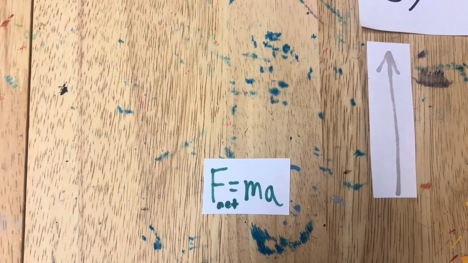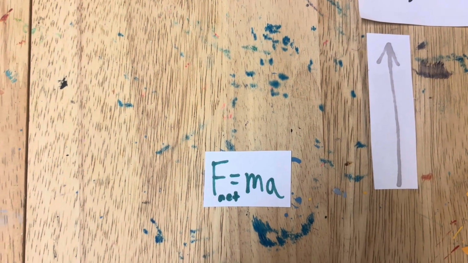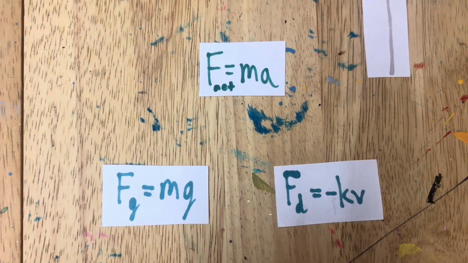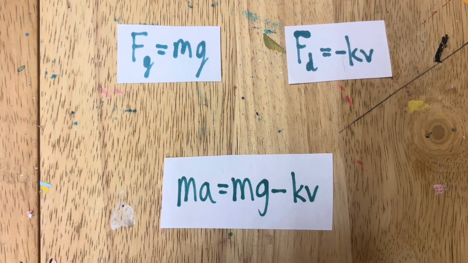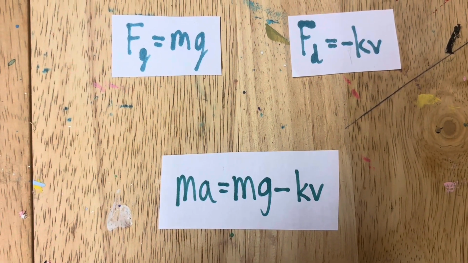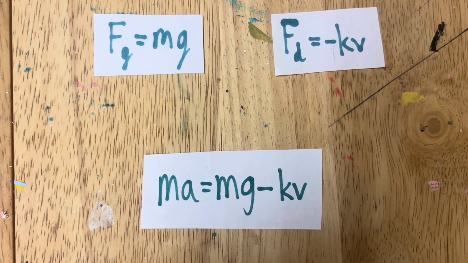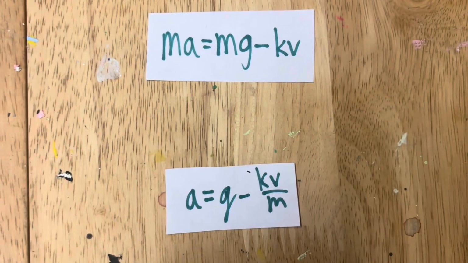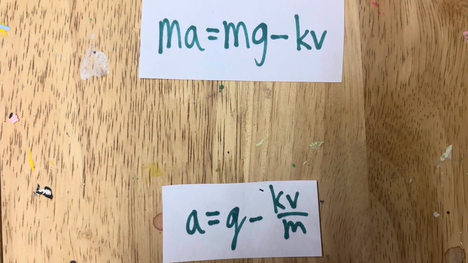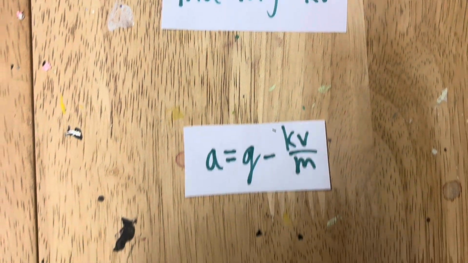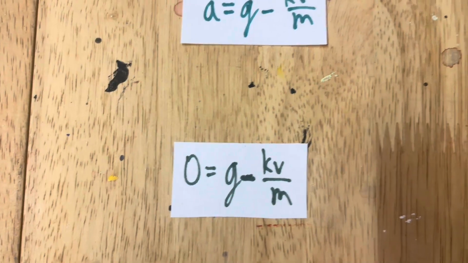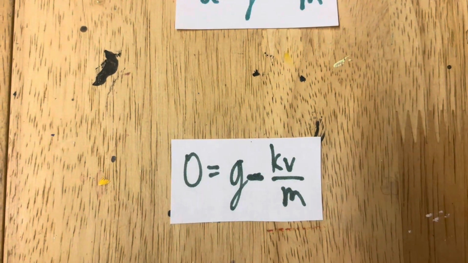Newton's second law states that the net force is equal to the mass times the acceleration. We established what the force of gravity is and what the drag force is. By adding these equations together, we get that ma is equal to mg minus the air friction constant, which is k, times velocity. We do some rearranging, we get acceleration is equal to gravity minus the air friction constant times velocity over the mass. Now, we want there to be no acceleration, which means it moves at a constant velocity and it stops speeding up.